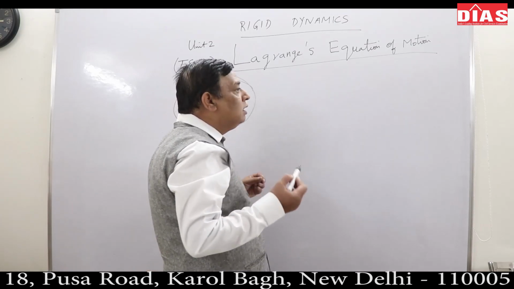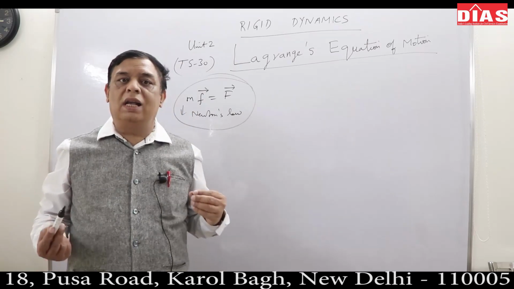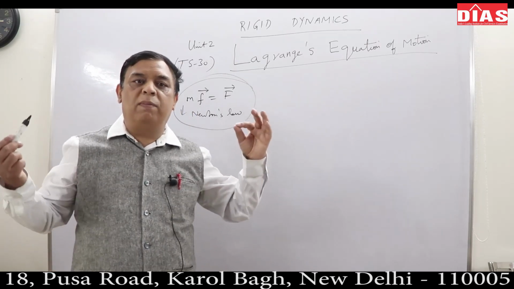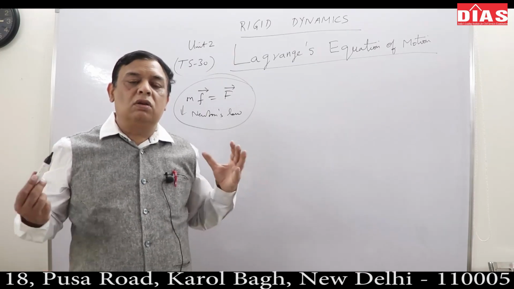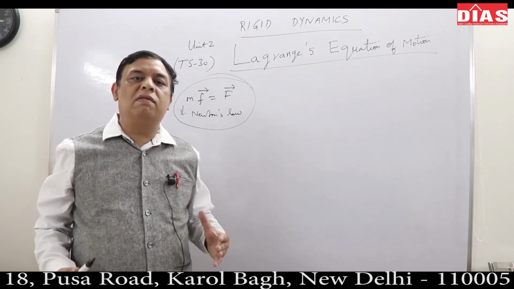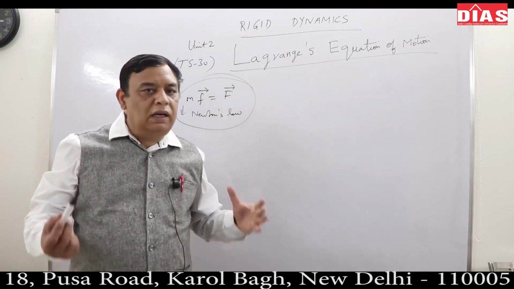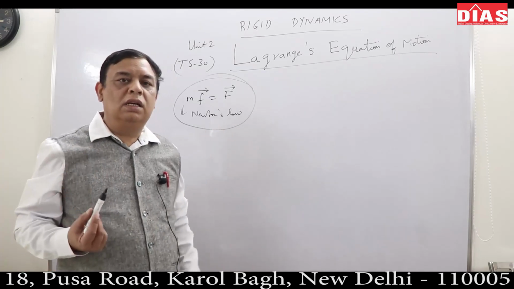So, how to describe an equation of motion of any system of particles? As you know, a rigid body is a system of particles where interparticle distances are constants. So, a rigid body can be regarded as an assembly of a large number of particles, correct? It may be continuously distributed or may be discretely distributed.